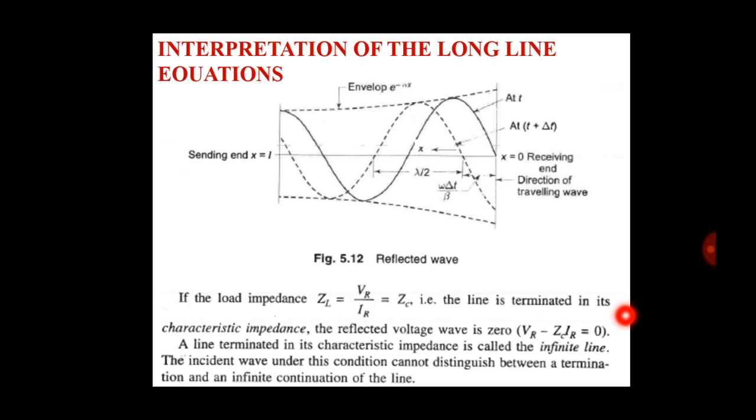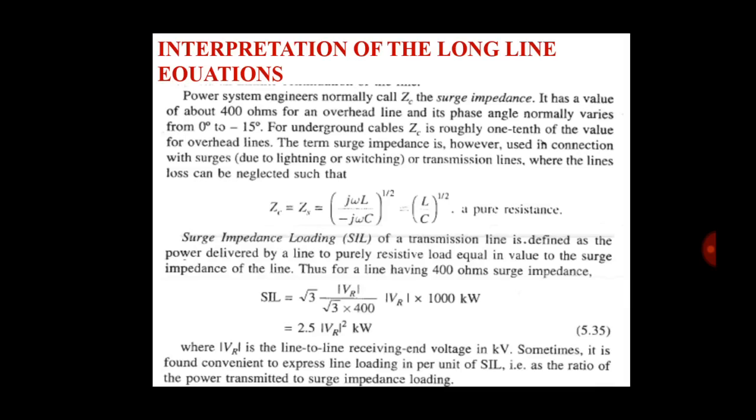So VR minus ZC IR is equal to 0. A line terminated in its characteristic impedance is called an infinite line. The incident wave under this condition cannot distinguish between the termination and an infinite continuation of the line.